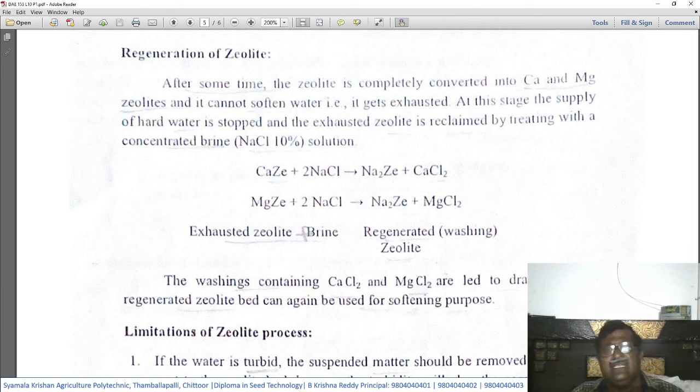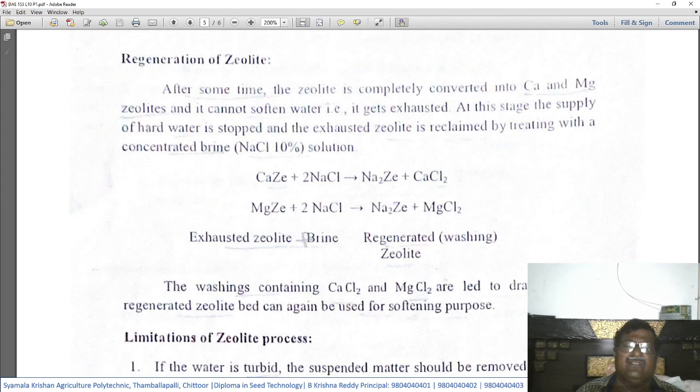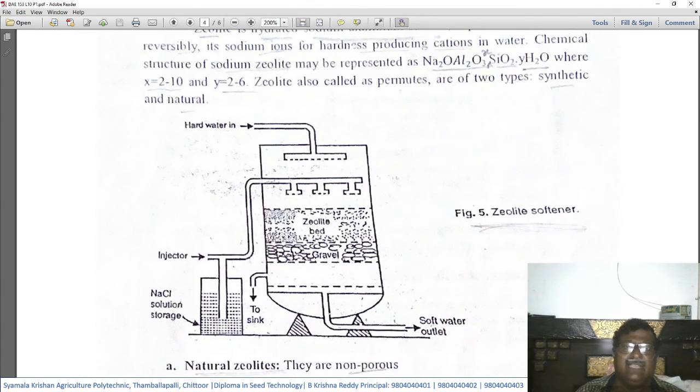At this stage, the supply of hard water is stopped and the exhausted zeolite is reclaimed by treating it with concentrated brine, or a 10% sodium chloride solution. That is why in the figure we have seen on the left side a sodium chloride solution tank and one injector.